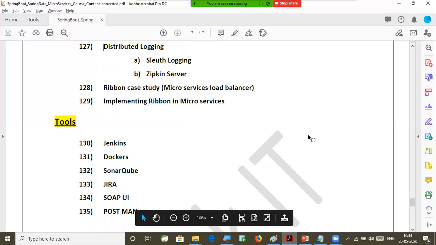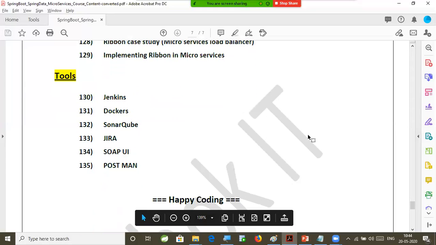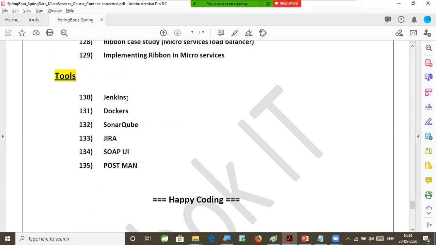Next one, Jenkins tools, right? Sir, how microservices will be deployed to servers by using CI and CD, Jenkins I am going to explain. Docker I am going to cover for containerization. SonarQube, this is used to review our code. How much quality you are maintaining in the code, we can understand that by using SonarQube. SonarQube is used to do code review.